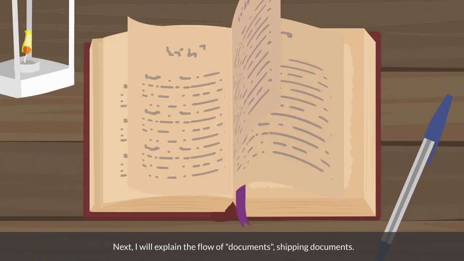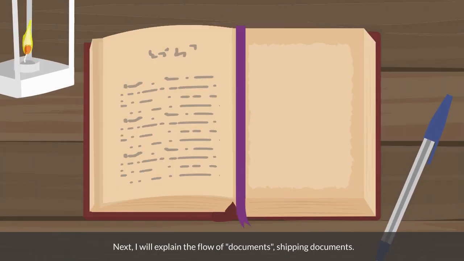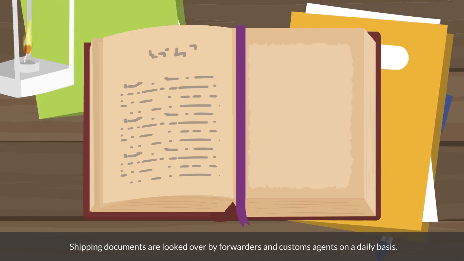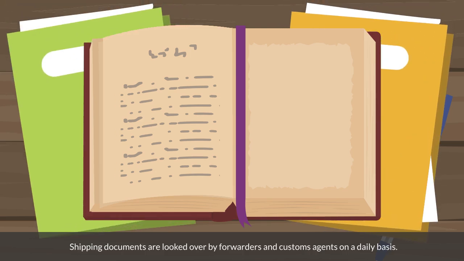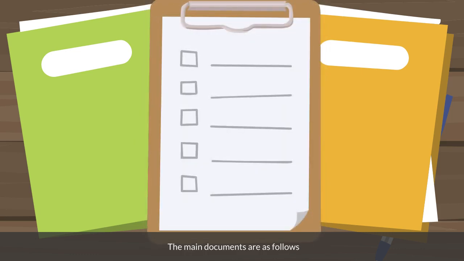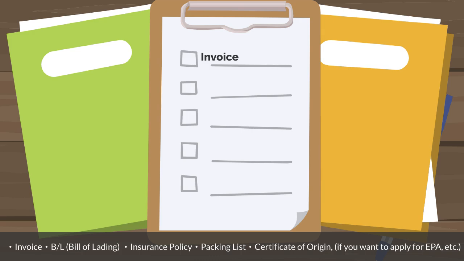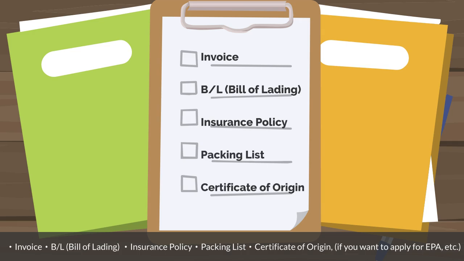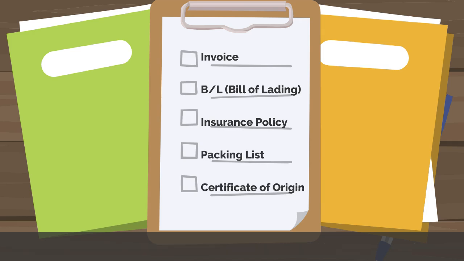Next, I will explain the flow of documents, shipping documents. Shipping documents are looked over by forwarders and customs agents on a daily basis. The main documents are as follows: invoice, BL, bill of lading, insurance policy, packing list, certificate of origin, if you want to apply for EPA, etc.